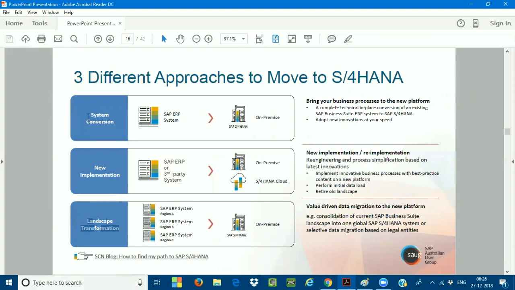I should not suggest going for a greenfield implementation. Why? Because they have already taken a license of SAP ECC. They have been in SAP ECC for many years. A lot of data is there in SAP, in the Oracle database or maybe another database. So instead of going with a greenfield implementation, I will convert the production box to SAP S/4 HANA. That is called a system conversion.